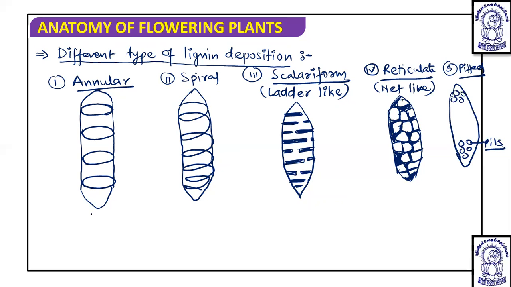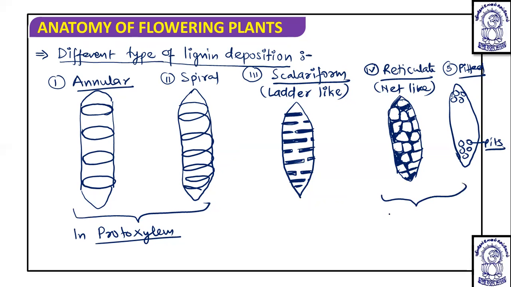Now it is seen that annular and spiral types of thickening are found in protoxylem, means first formed primary xylem. Whereas reticulate and pitted, mainly pitted type, are found in metaxylem.